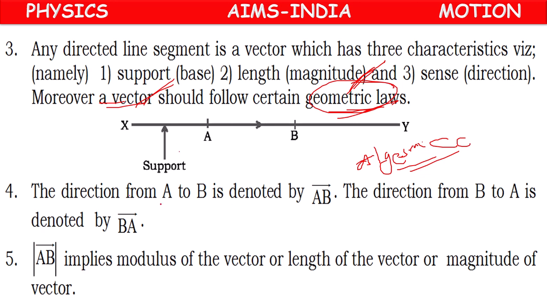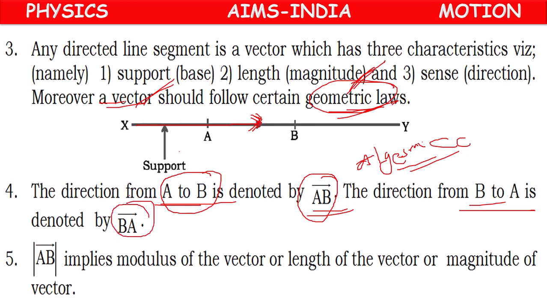Okay, children. So vector means the direction from A to B. A body is moving like this. The direction from A to B is denoted by AB bar. The direction from B to A is denoted by BA bar. Modulus of AB bar is the modulus of the vector, which gives the length of the vector, the magnitude of the vector without direction.